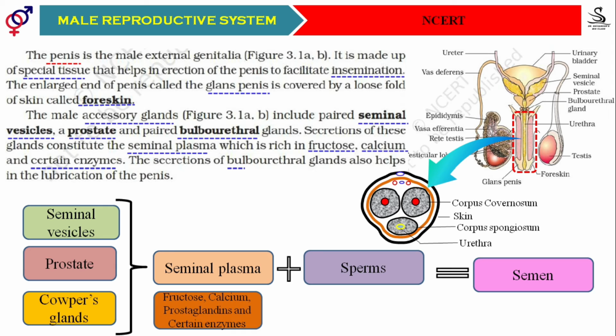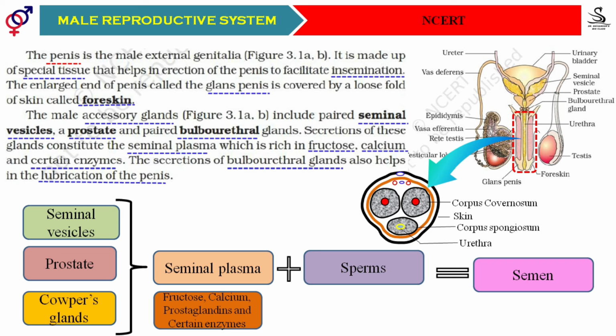And here, the bulbourethral glands play a very important role. They not only help in making the seminal plasma, but they also help in lubricating the vagina during sexual activity. Whenever the man becomes sexually excited, the transparent fluid that comes from the penis is nothing but the secretion of the bulbourethral gland or Cowper's gland.